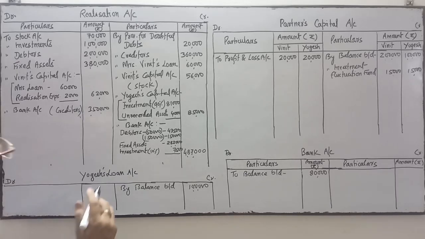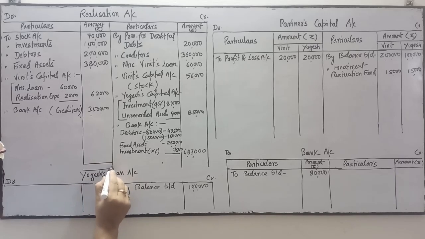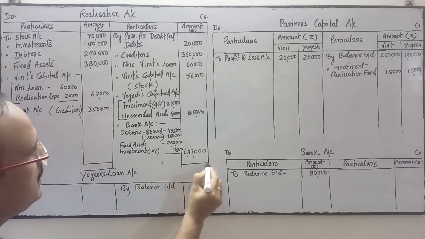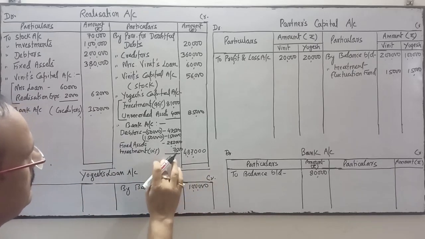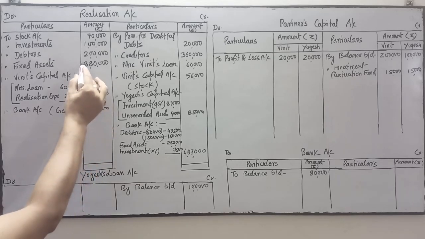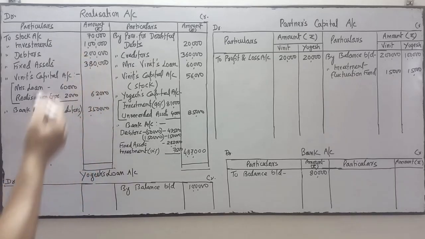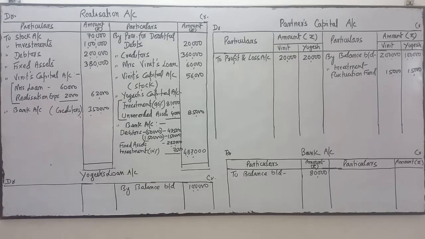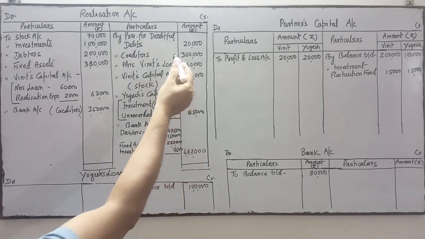Now what we'll do, we'll see which side total is more and which side total is less. If you see roughly, the debit side total exceeds around 10, 11 lakhs. This side is 4,37,000 or so.